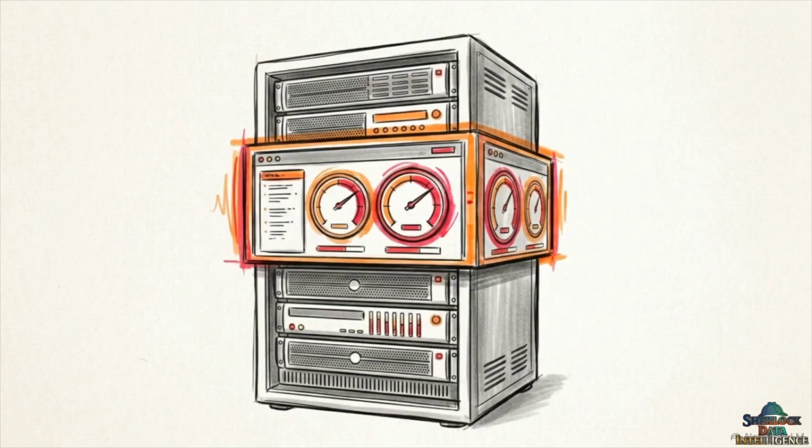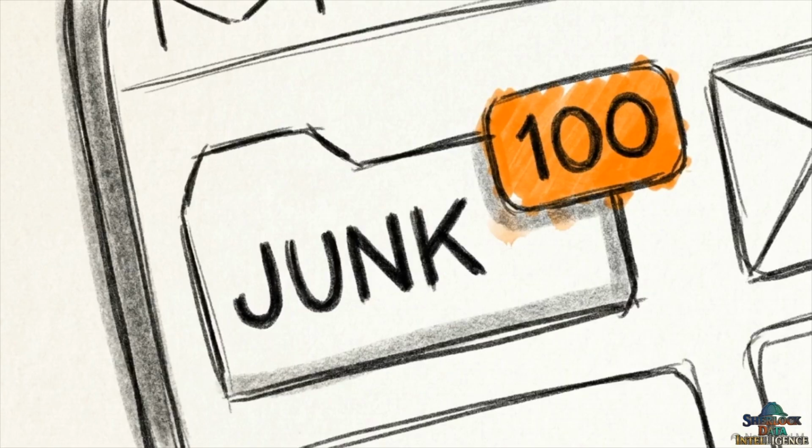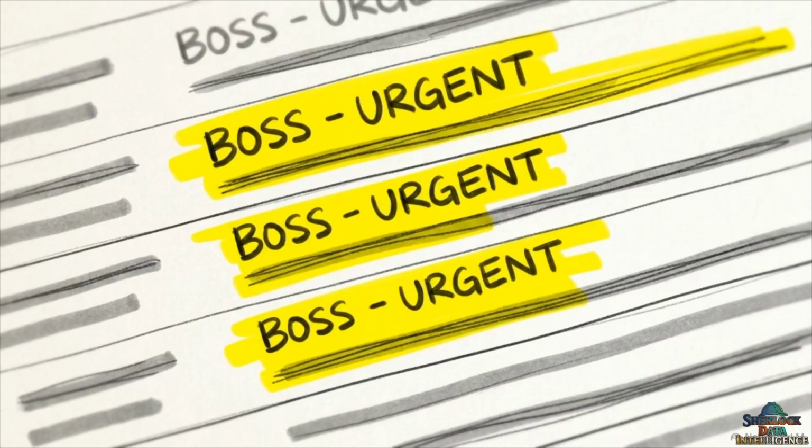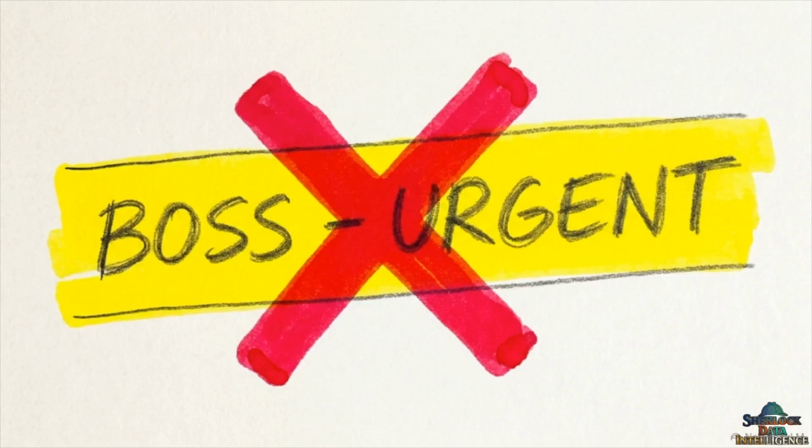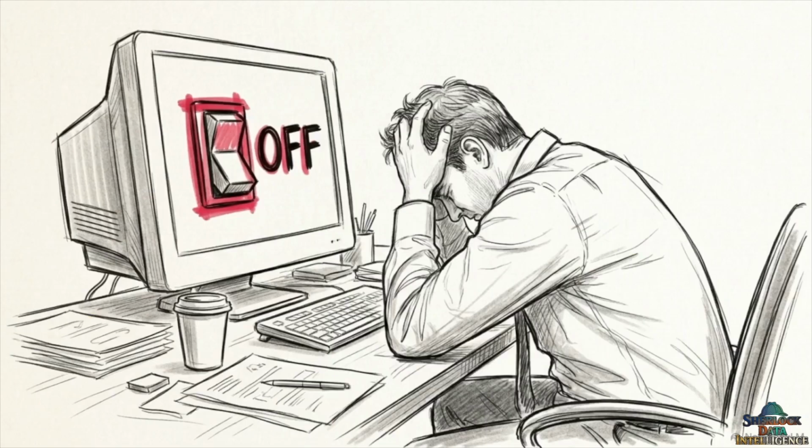Let's look at a different problem, building a spam filter. Suppose you set your filter to be highly aggressive. Over the course of a week, it flags 100 emails as spam. But when you check the junk folder, you find 20 important emails from your boss mixed in with the ads. Those 20 emails are false positives. The model claimed they were the target, but it was wrong. If a system continuously accuses innocent targets, users stop trusting it. They will just turn the filter off entirely.